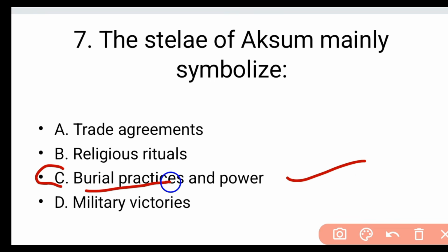Because burial means funeral rites, it might be the symbol for the burial of the kings, it is assumed. The next point was power. It indicates the great might of the Aksumite kings, or the Aksum Empire. So the glorious period, okay? It was an icon of civilization and the ruins of civilization. It is a showcase of civilization based on the standard of the period. Number 8.